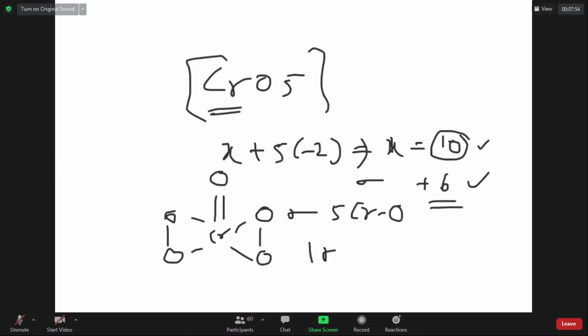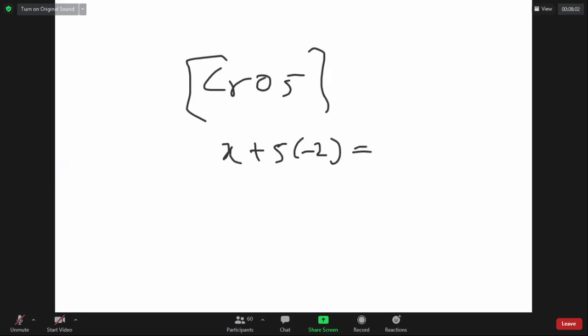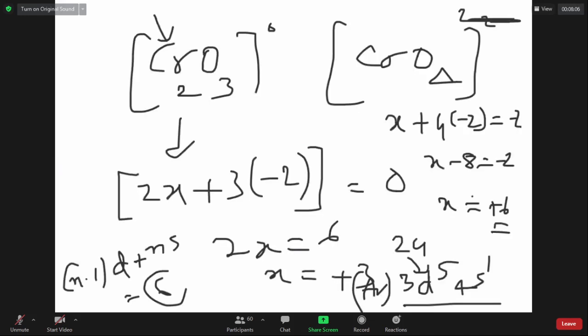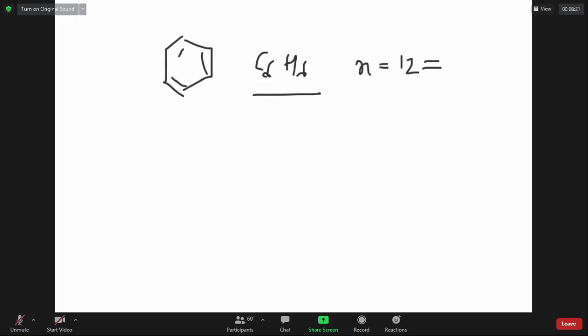Now let us examine something a little bit more complicated. Suppose I have something like benzene. Benzene has how many sigma bonds? Let us consider only sigma bonds. C6H6 has only one ring, and if it has only one ring, the total number of atoms is 12, and it has 12 sigma bonds.